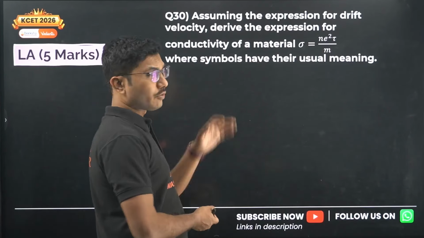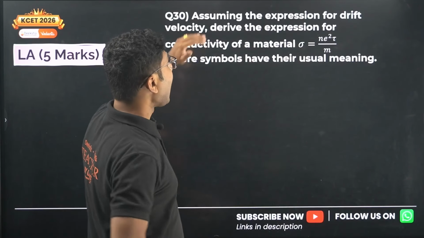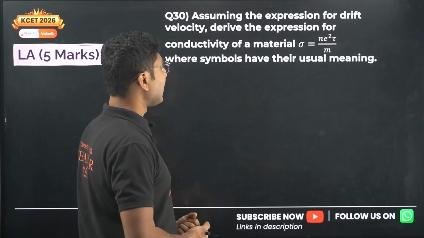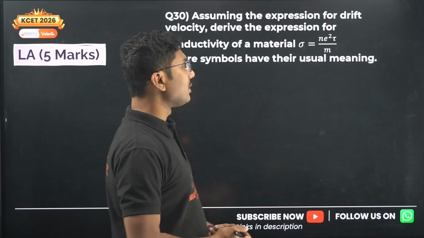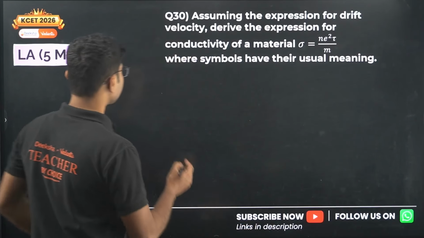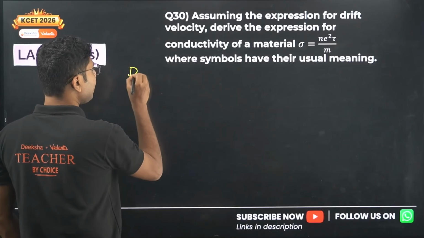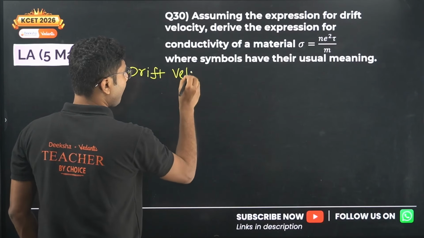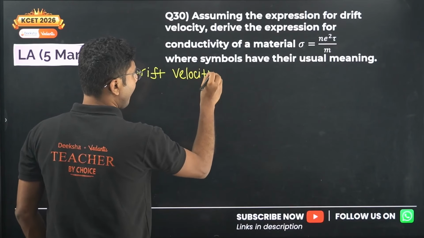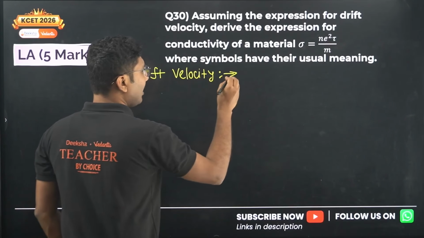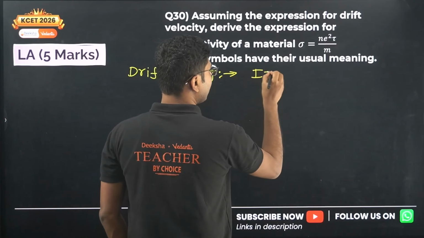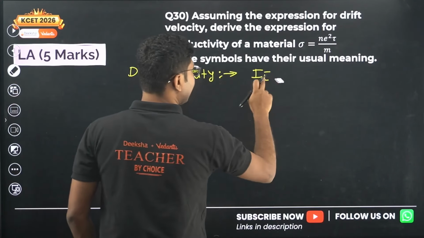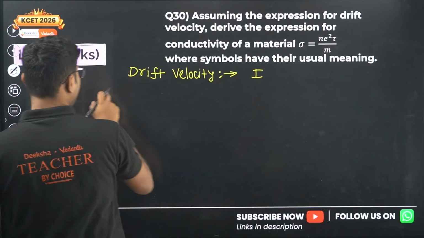So let's see. The derivation is not difficult. Assuming the expression for drift velocity, derive the expression for conductivity of a material. Sigma equals n e square tau by m. So what does drift velocity mean? Drift velocity is given by I equals n e A vd. That equation we will use. Okay, nothing else.